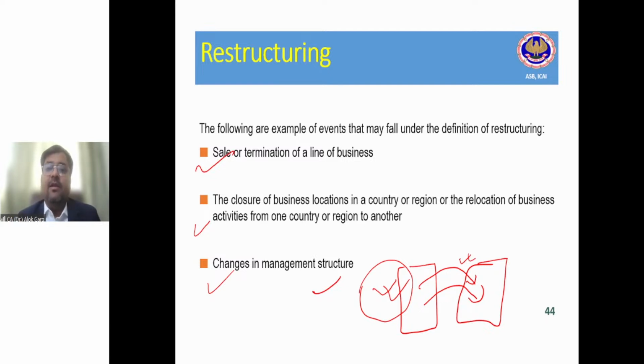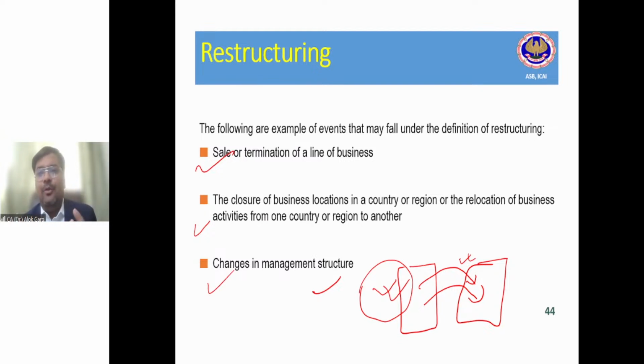Tata Motors Nexon is doing pretty well. Tomorrow they decide that we will manufacture only private vehicles and not commercial vehicles. Either they will sell the commercial vehicle line of business to another automobile manufacturer, or they will discontinue or terminate it. So yes, it is an example of restructuring.